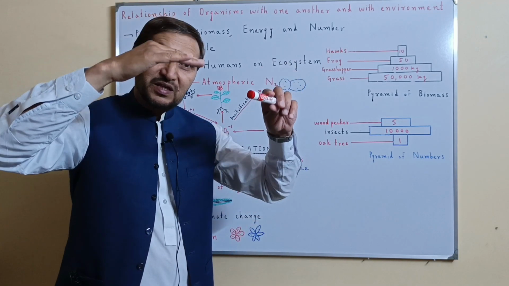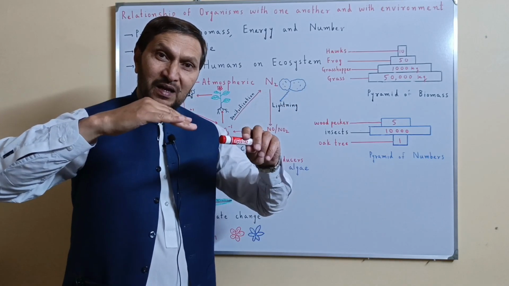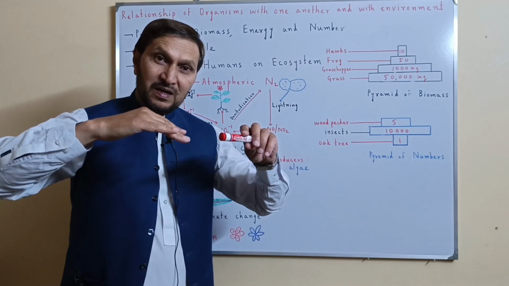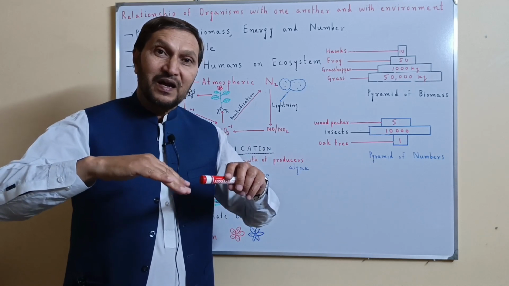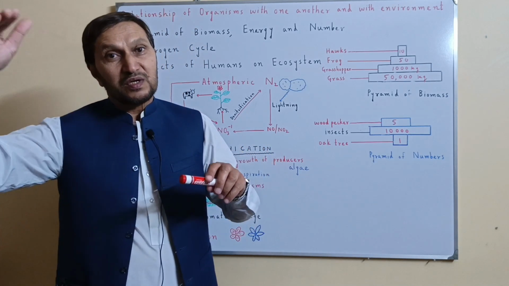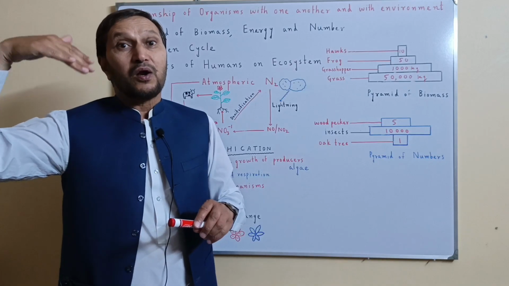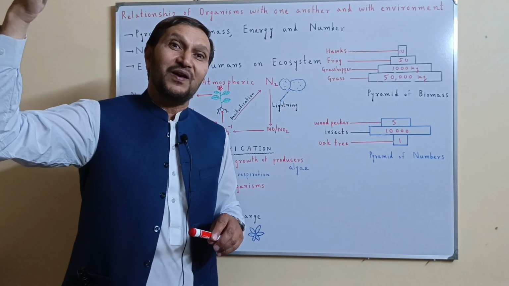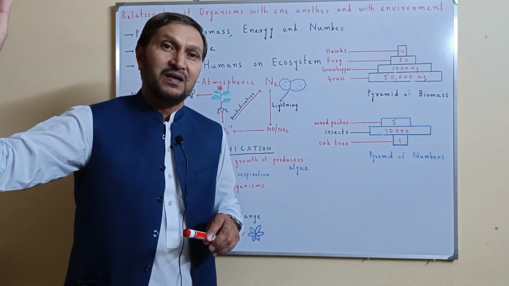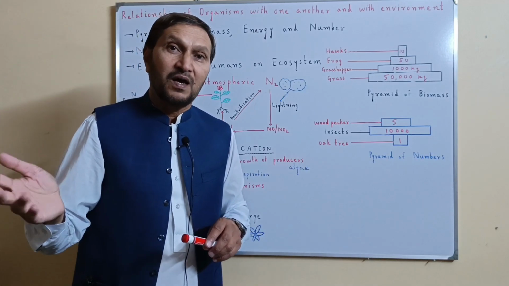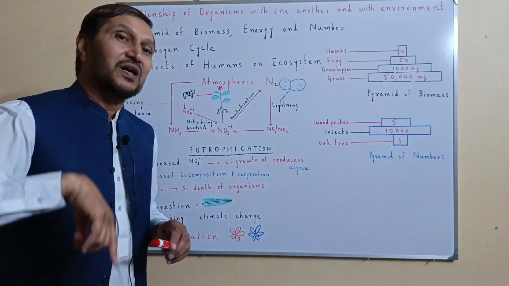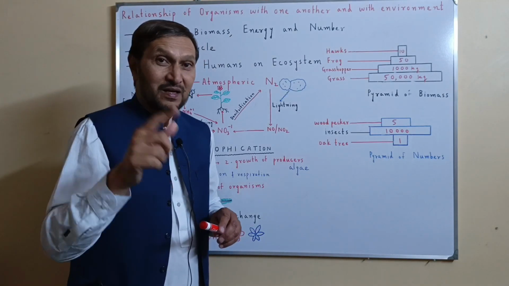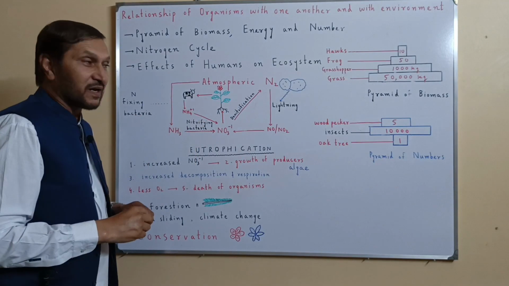So the energy is trapped by the sun. The solar energy is trapped from the sun by the plants, and then it is shifted to the next trophic level, and a very huge amount of energy is wasted in the environment in each trophic level. It never comes back. However, the nutrients, the carbon or nitrogen or other nutrients, keep on recycling. So let's understand the nitrogen cycle.